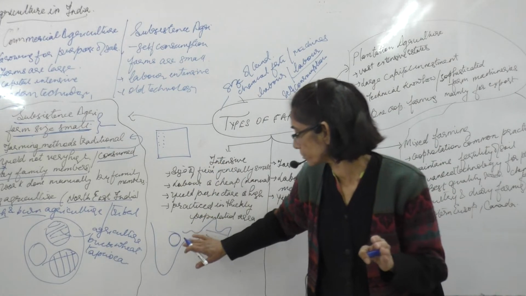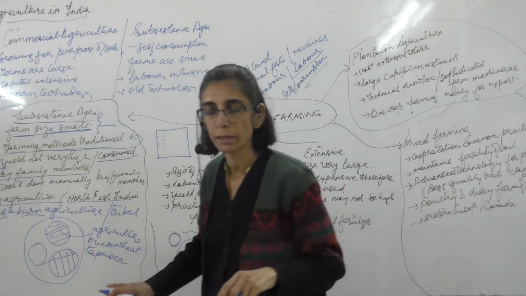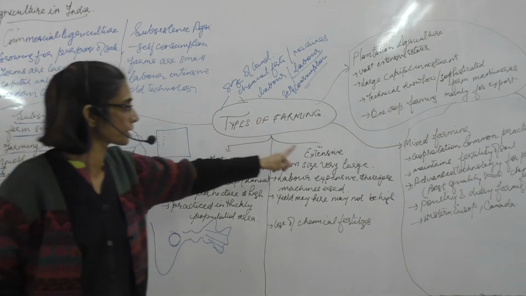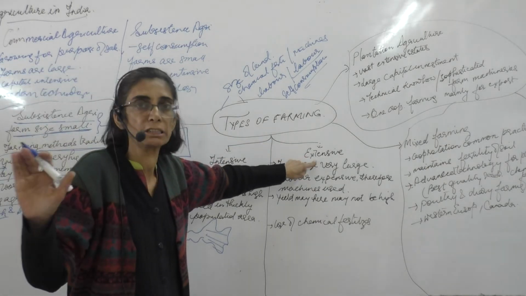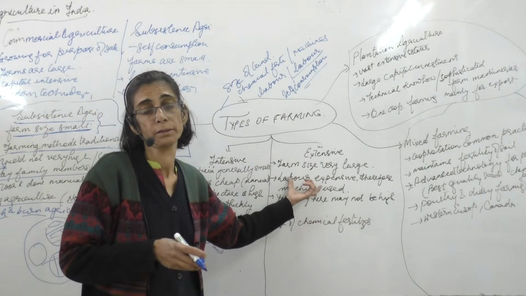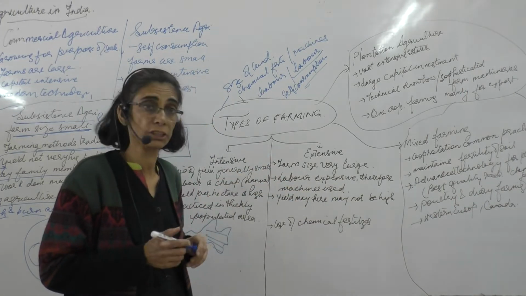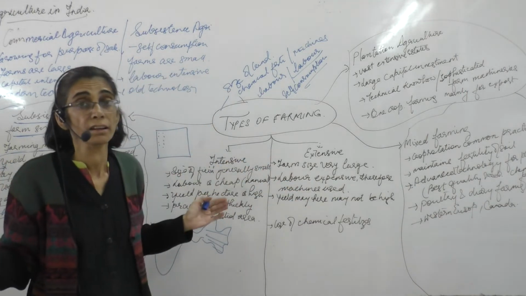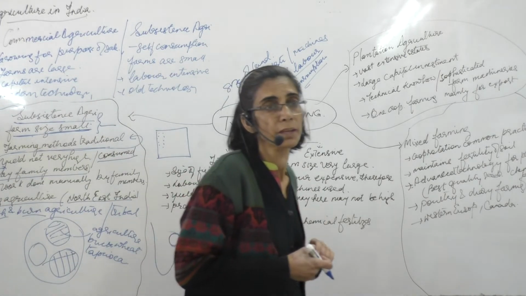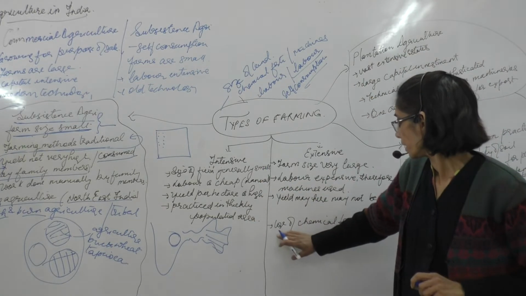Here the number of people living per kilometer is very high, but in these types of countries the per kilometer population is less, so we have a lesser amount of labor over here, and indirectly then you have to depend upon the machines, but you have a large piece of land which you can buy and do the agriculture over there in this particular extensive farming.